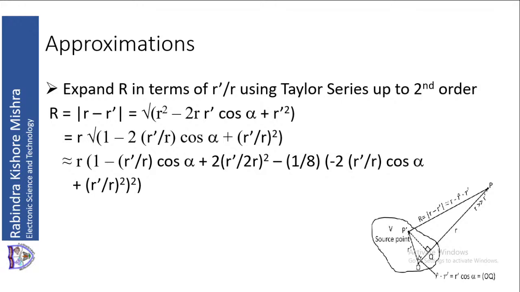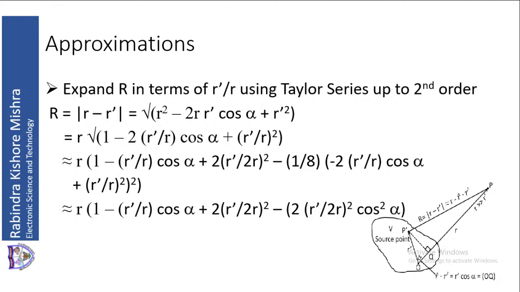So this is the first order. Then the second order is, you multiply it by 1 by 8. So that we will do minus 1 by 8 into minus 2 R dash by R cos alpha, then plus R dash by R square, whole square. So now if I expand that and simplify, that will be approximately equal to R into 1, which will remain as it is.